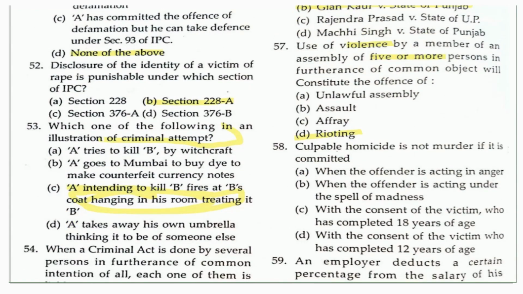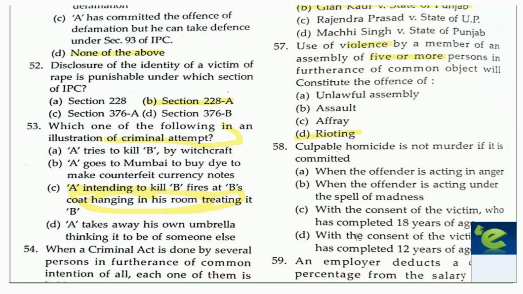The next question which had been asked: culpable homicide is not murder if it is committed. The options given here are: when the offender is acting in anger; when the offender is acting under the spell of madness; with the consent of the victim who has completed the age of 18 years; or with the consent of the victim who has completed 12 years of age.